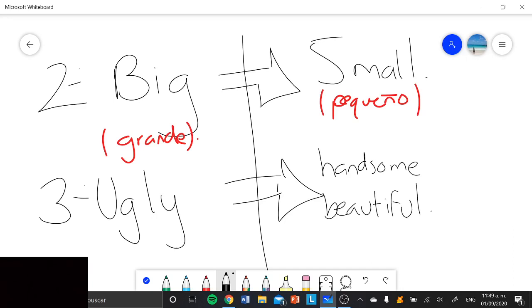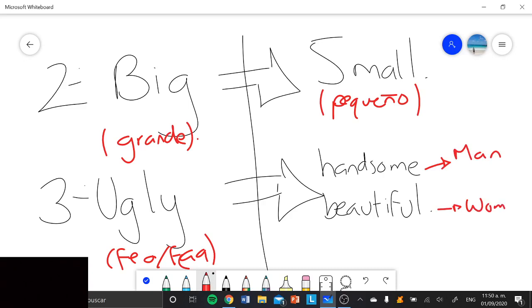Okay, so in this case, ugly means feo o fea. Okay, recuerden que todos son en general, feo o fea. So in this case, handsome is going to be the opposite of ugly, but only for men, and beautiful is going to be the opposite only for women, okay?